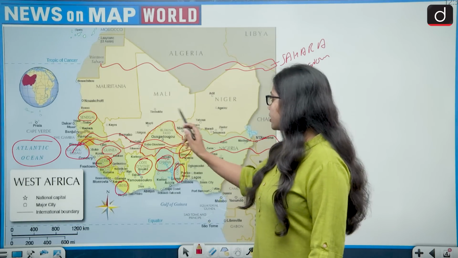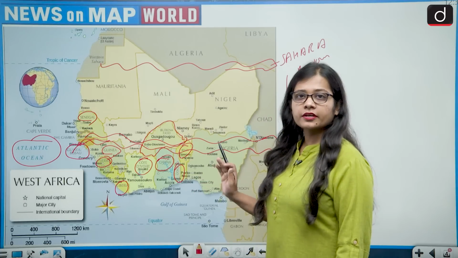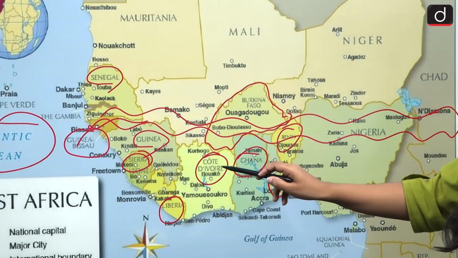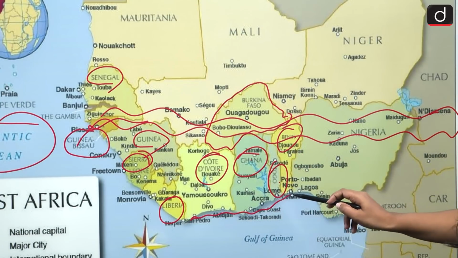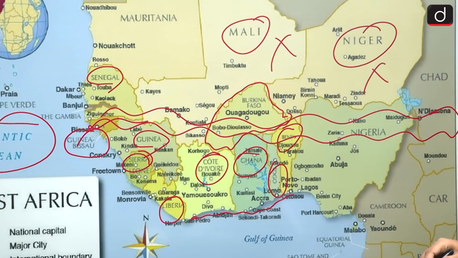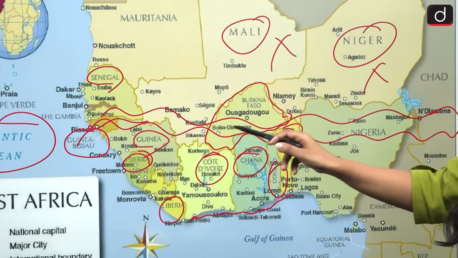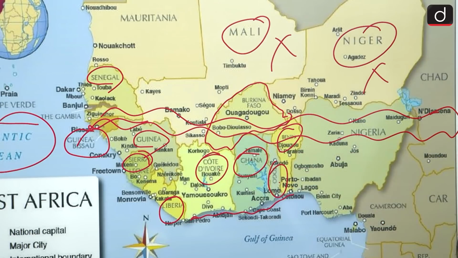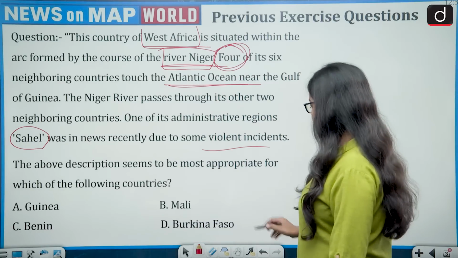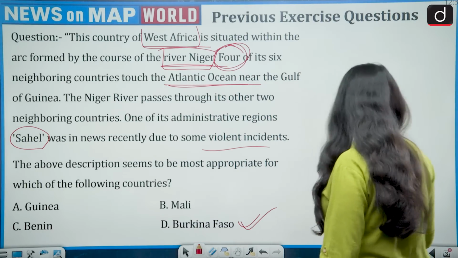There are 6 neighboring countries, and out of those, Benin, Togo, Ghana and Cote d'Ivoire are touching the Atlantic Ocean, while Mali is not touching and Niger is also not touching. And the river Niger is also flowing through its neighboring countries, that is Mali and Niger. So the correct answer of this question is option D, that is Burkina Faso.